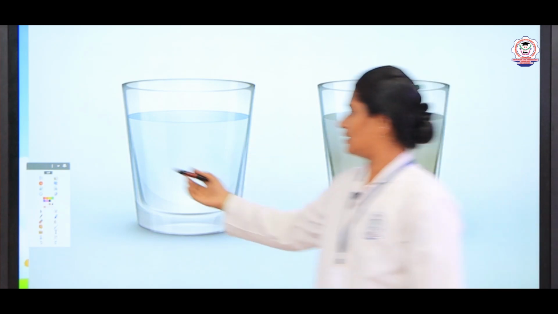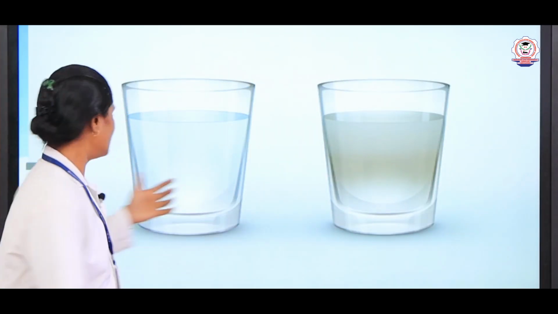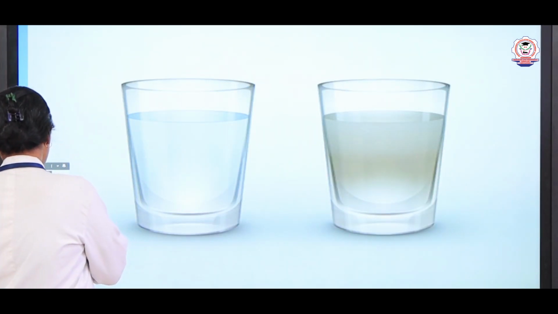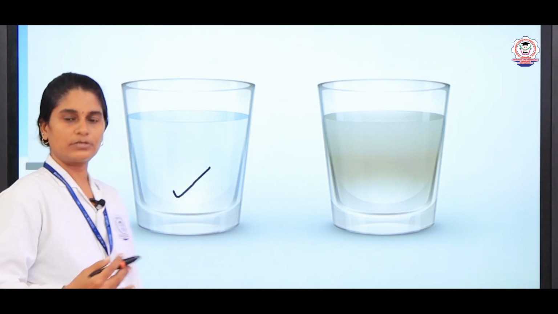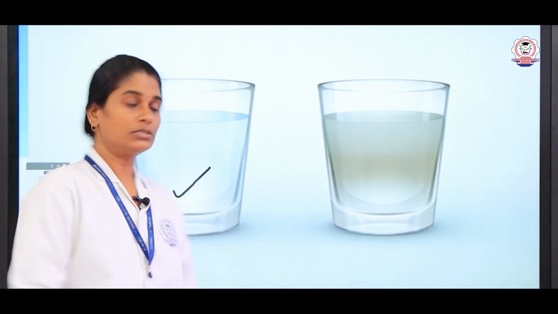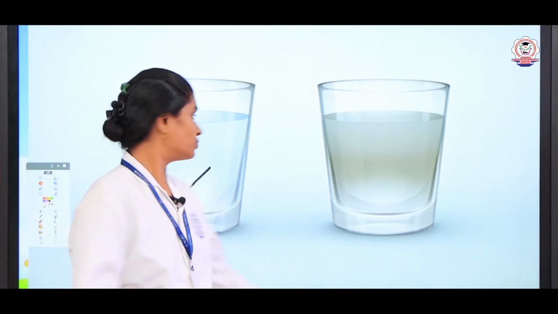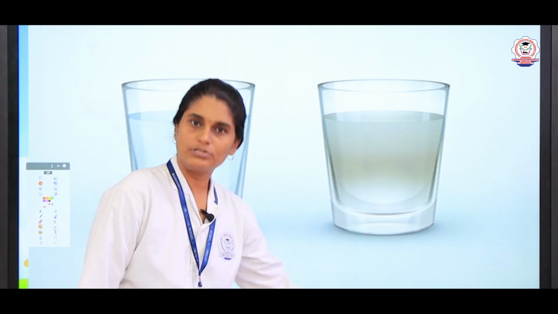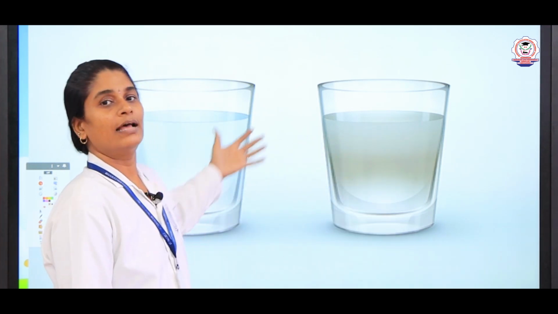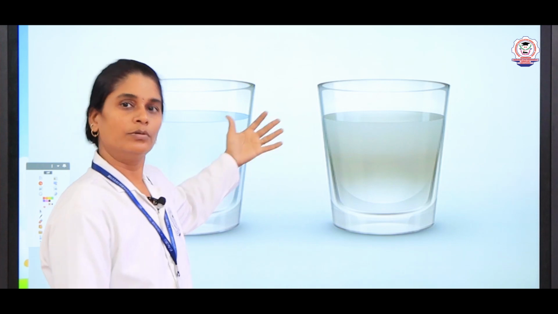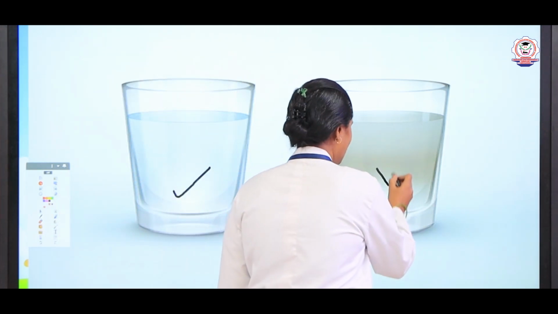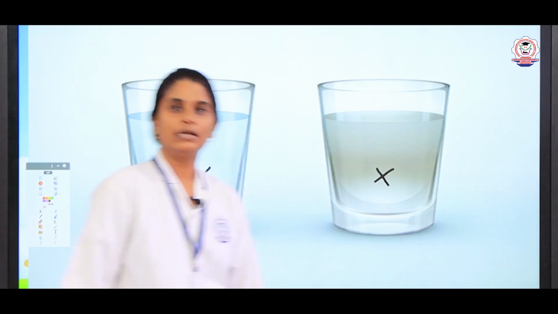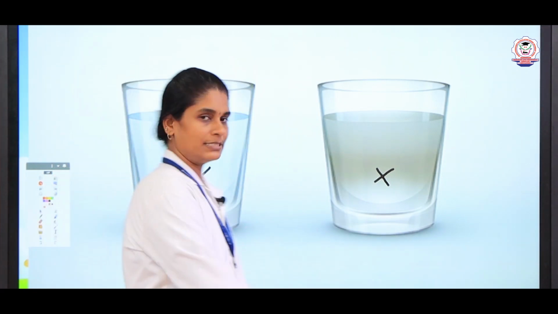Yes, so this is water which is clear, right. This water can be utilized for drinking and for other purposes, because it is clear and does not have many impurities, and thereby it is good to use. But here you can see the water is a little bit muddy. Of course, you can see it, right.